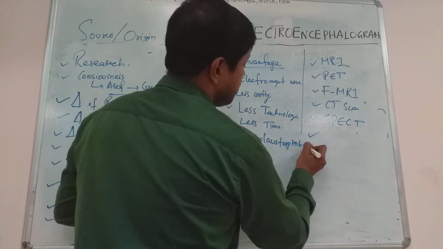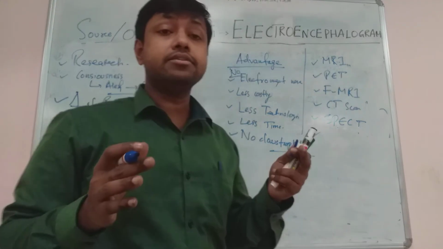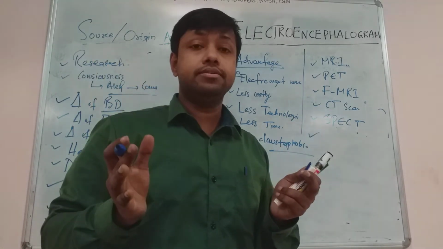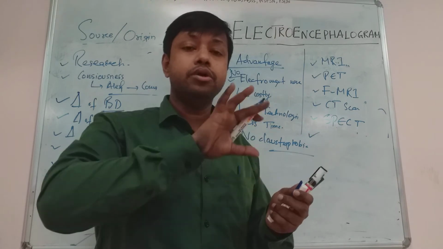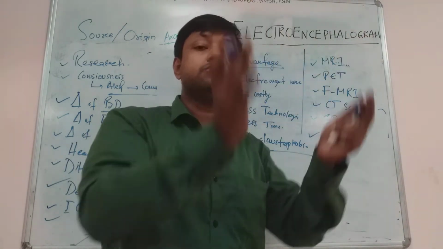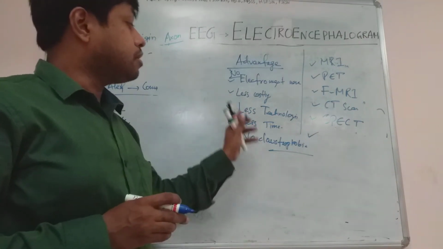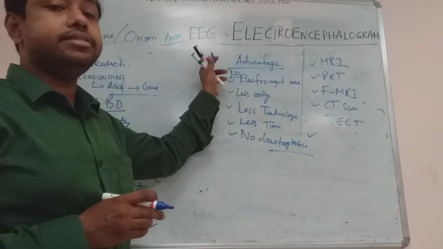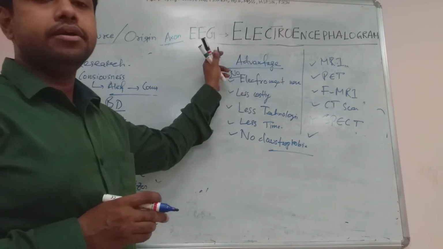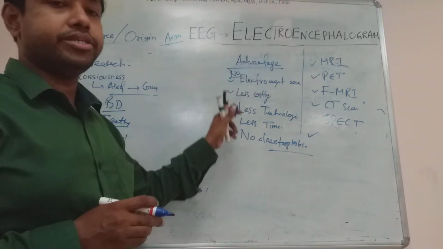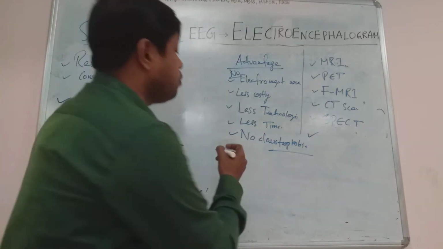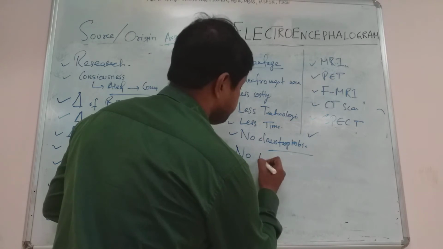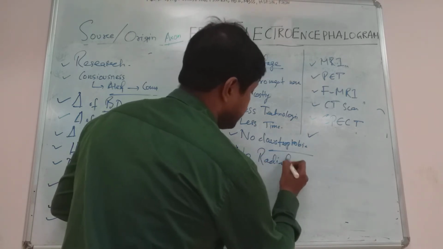Claustrophobia means patients who have fear of closed spaces. They have great trouble doing MRI, CT scan and such tests because their body is entered into a closed space. So a person with claustrophobia can easily do the EEG, which does not need any such situation. Can you understand? So there is no claustrophobia, no electromagnetic wave, no exposure to radiation, no sound.